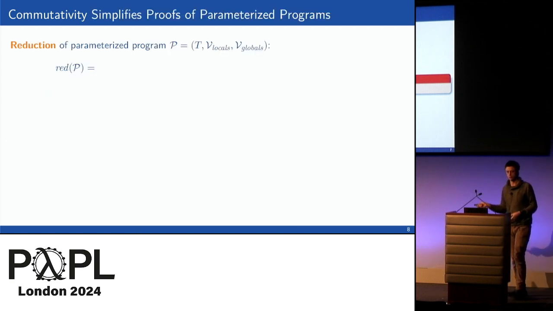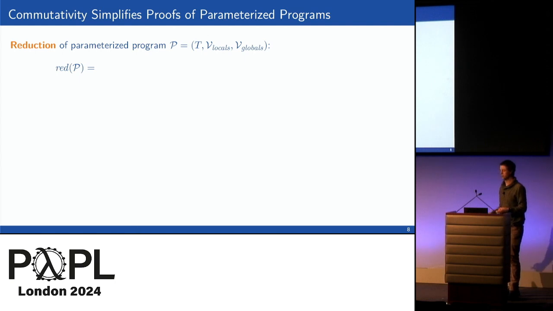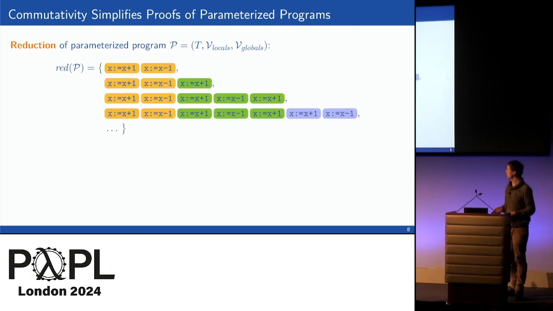And let's do that in our example. Right, so what would a reduction of this program that we saw look like? As we saw in the previous slide, the increments and decrements commute freely against each other. 2 increments and 2 decrements also commute against each other. So we are very free in choosing our representatives. And one thing that we could do is choose only those representatives in which we first take all statements of the first thread in yellow, and only after the first thread has no more statements in our trace, we start taking some statements of the second thread in green, and if there's a third thread, it only starts its computation after the second thread has finished, and so on.